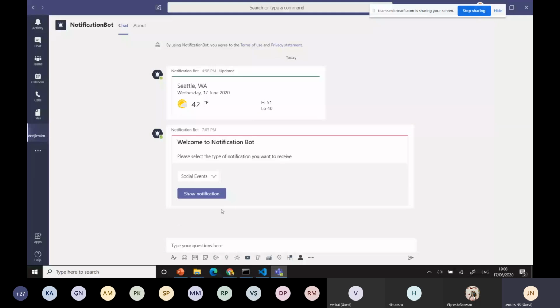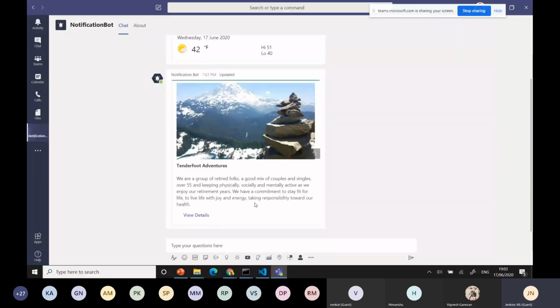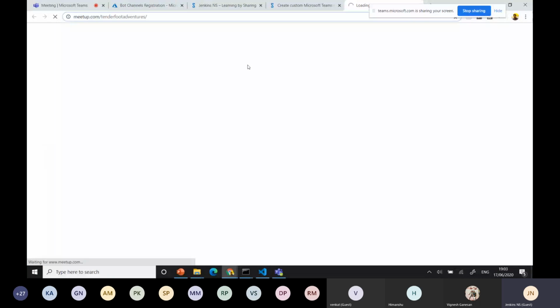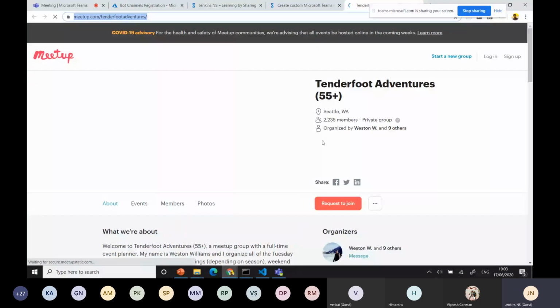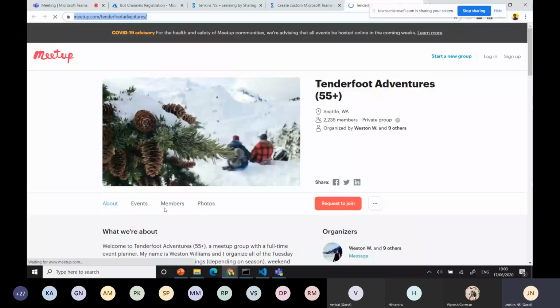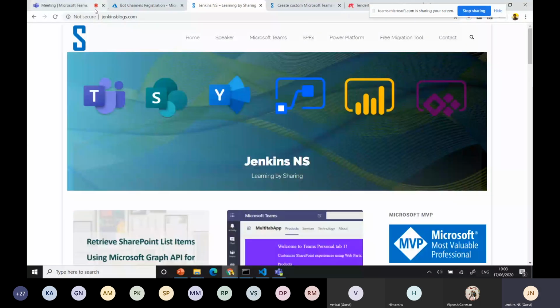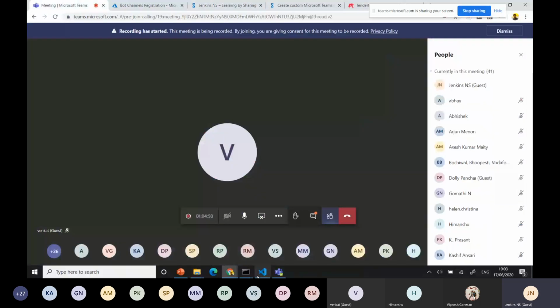I want to bring social events and show notifications. It will bring that particular list of details and show it here. You can see the adaptive card displayed with the image and the content. We can give an action point, and when you click it, it will open a separate URL and give more details about that particular event. Likewise, it will work for you. That's a notification bot.